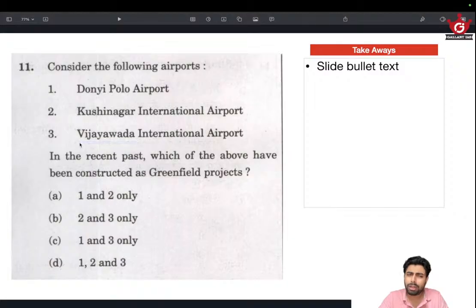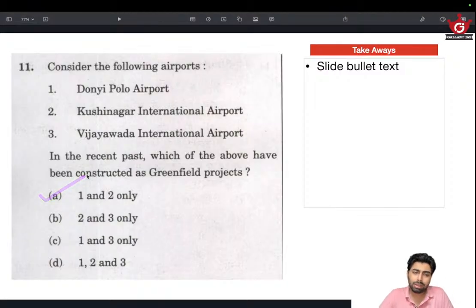It's a place that I often come across as having some sort of airport association, because a lot of pilot trainings are happening nearby and a lot of pilot schools are there, which is some news I had. And given that they already had some sort of airport, or at least an airstrip there, developing Vijayawada as a greenfield project seems unlikely. It will be a brownfield project only. That's the logic I had. So Vijayawada seems less likely, and I tried to eliminate Vijayawada, and all of these options are gone, and arrived at the answer A.